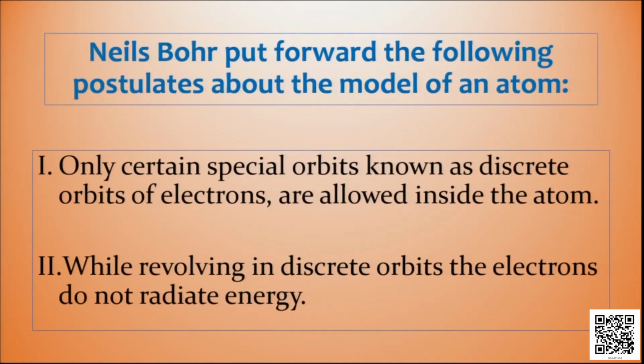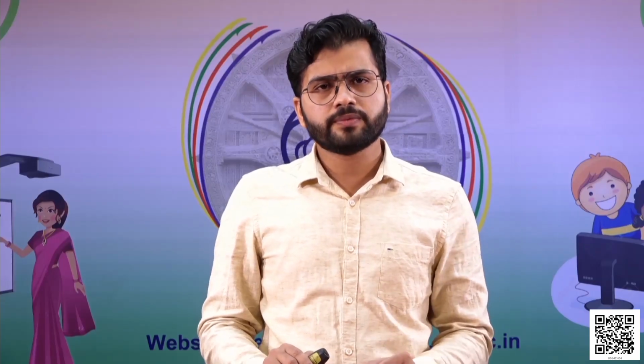What was his observation and what was his proposal for the atomic model? He proposed that only certain special shells, that is, orbits known as discrete orbits of electrons, are allowed inside an atom, and while revolving in the discrete orbits, the electrons do not radiate energy. What does that mean?